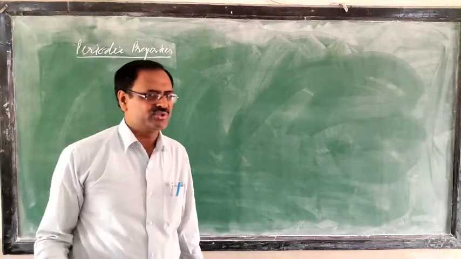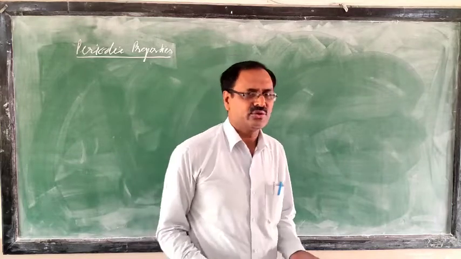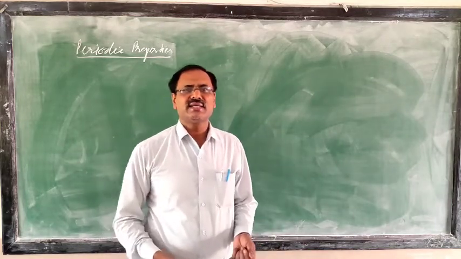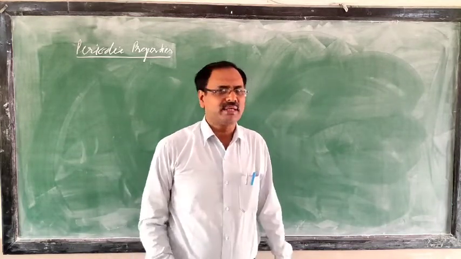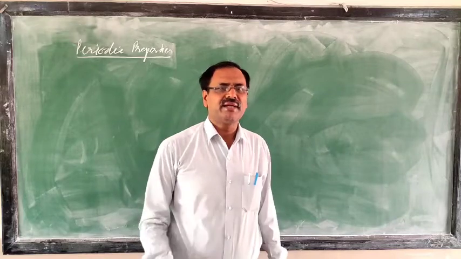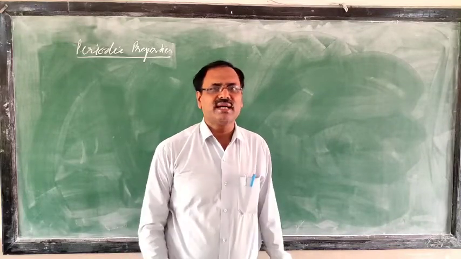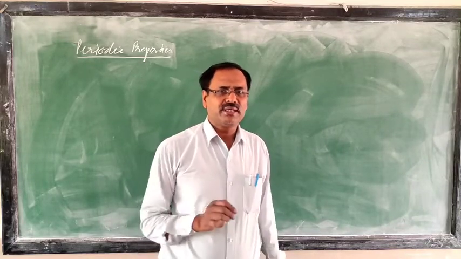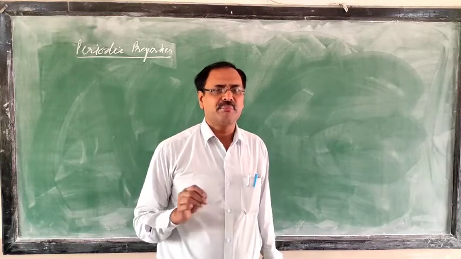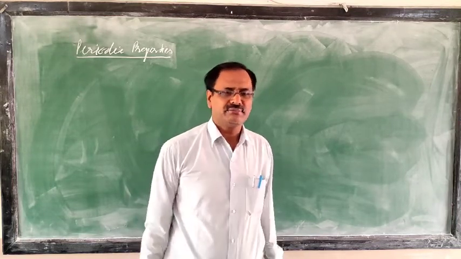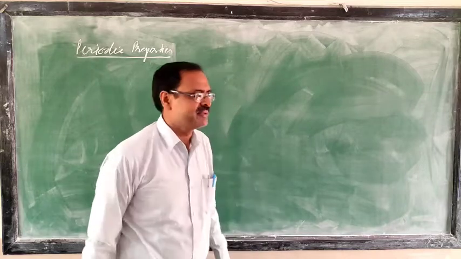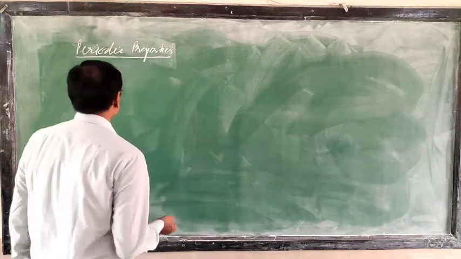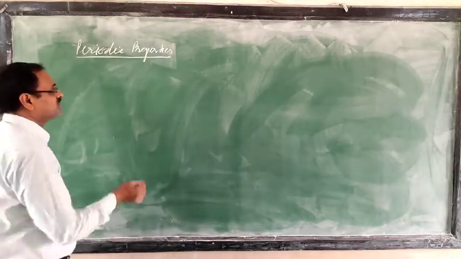As I told you, when the elements are arranged in increasing order of atomic number, after a definite interval the same properties are repeated. The properties which are repeated are called periodic properties, and the phenomenon is called periodicity in properties. Note this down in your chemistry notebook.